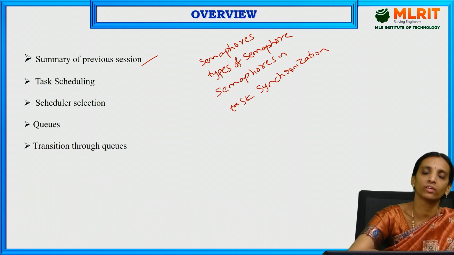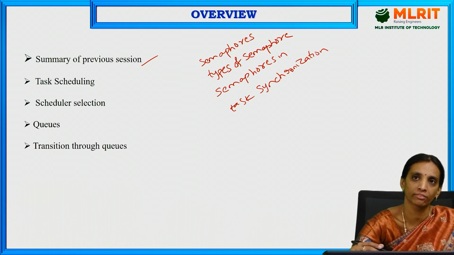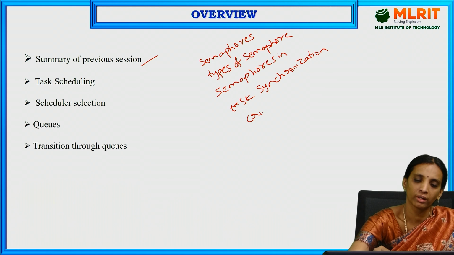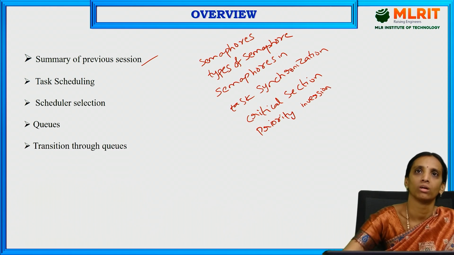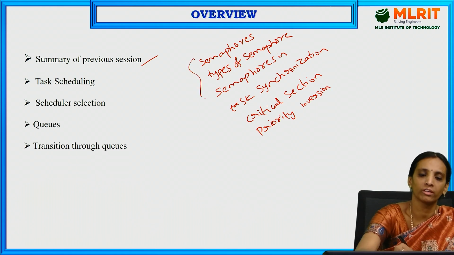We also discussed the problems that occur during task synchronization, which are critical section and priority inversion. So these are the topics covered in the previous session.